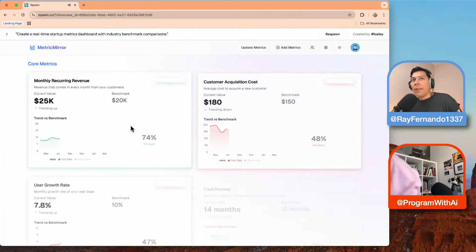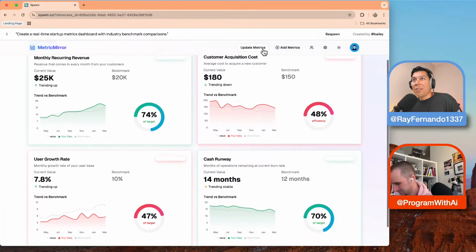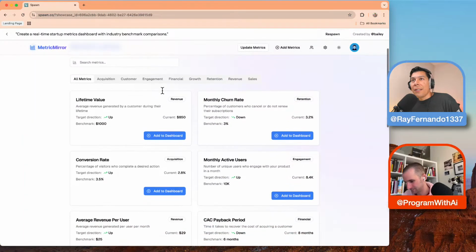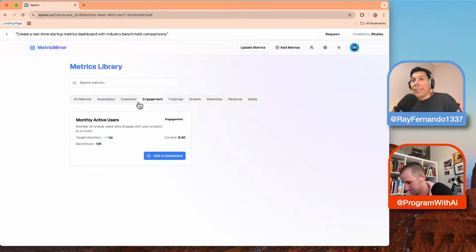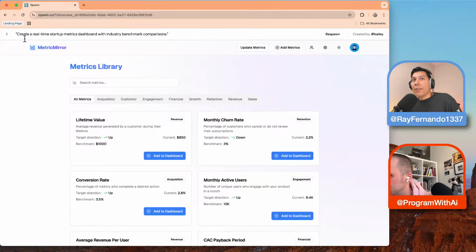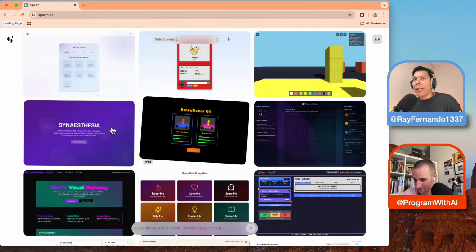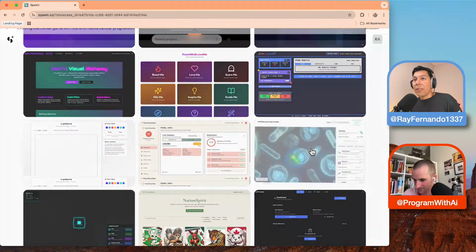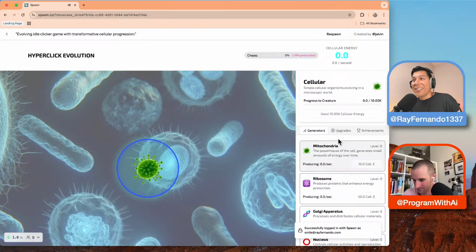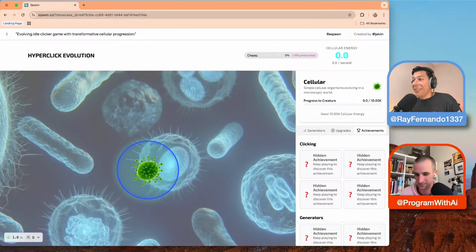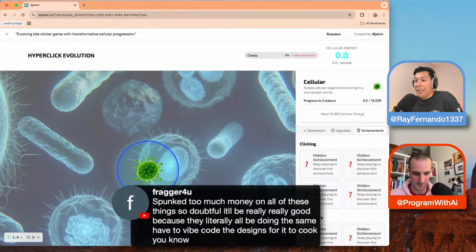This is like somebody's using this to track their metrics, and you can say add metrics. Like this is full fledged like SaaS ideas. And so it's kind of cool because they're using their own AI agents in the background, and it's actually really good looking stuff, like fully fledged app. So this is really, really interesting, and we got a chance to play with it.